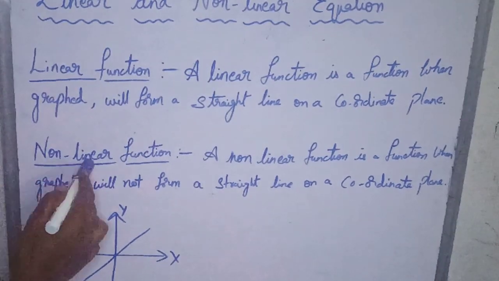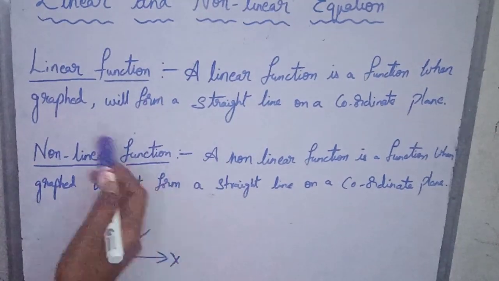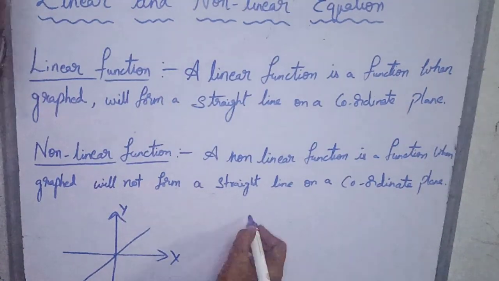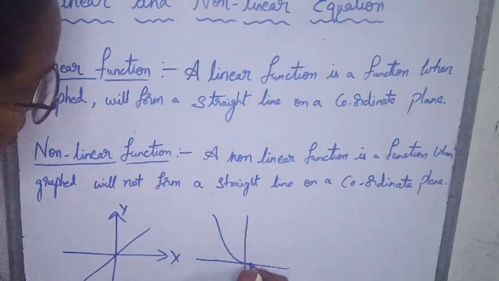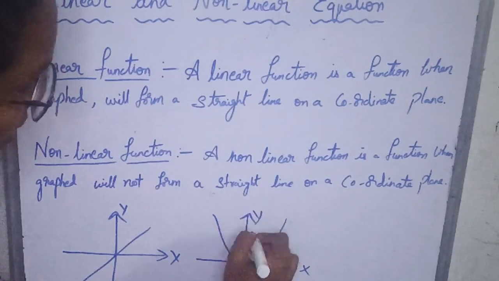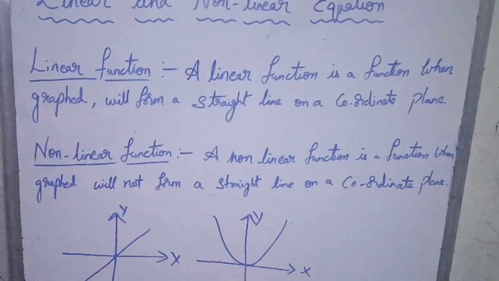And coming to the nonlinear function, a nonlinear function is a function that, when graphed, will not form a straight line. Other than the straight line, it can form any curve, etc. Then it is called a nonlinear function.